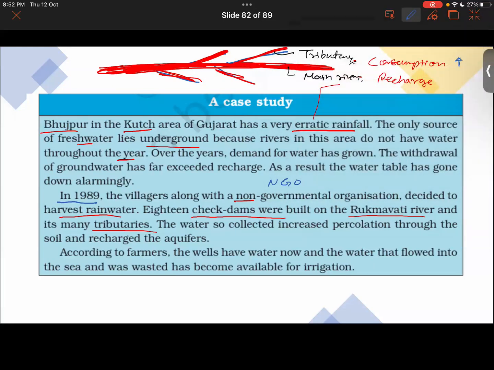So with the help of check dams, they were able to increase the percolation. Percolation of water was being increased. Why? Because the water that was being collected started to percolate through the soil, and then it was recharging the aquifers or underground water.